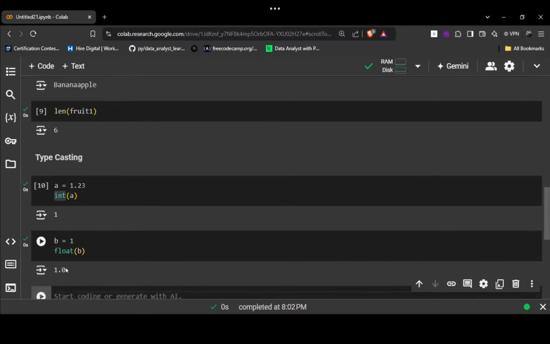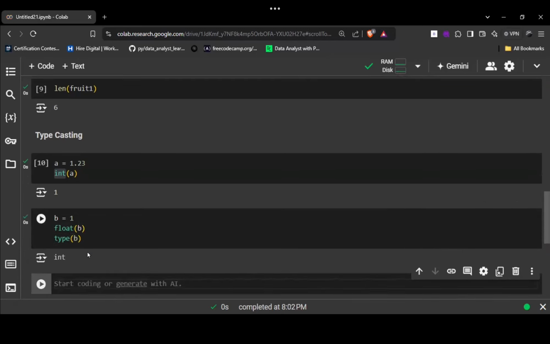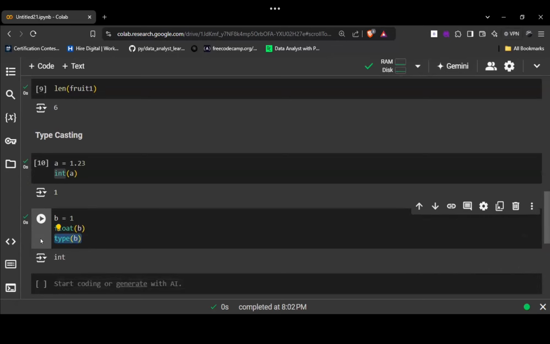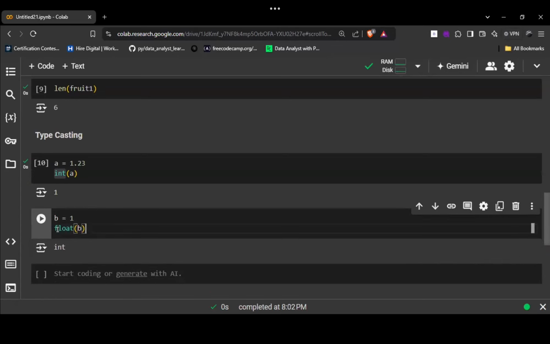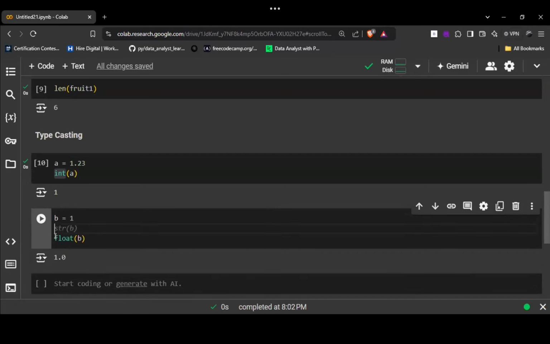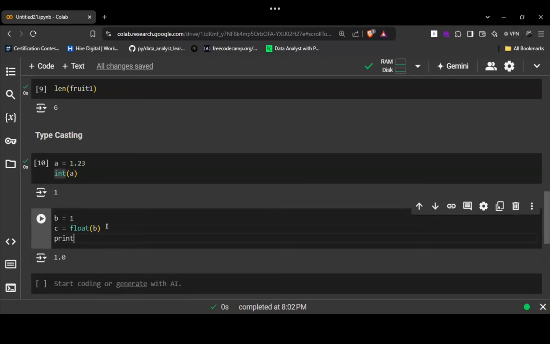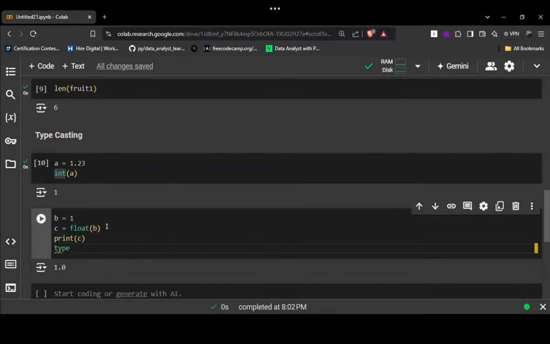As you can see, it is showing 1.0. Now, if I check the type of B, what will it give me? Sorry, it is checking the float type of this. If I want to change the type of this, I need to store it in a new variable, right? Let's do it this way: C is equal to float of B, print C, and type of C.